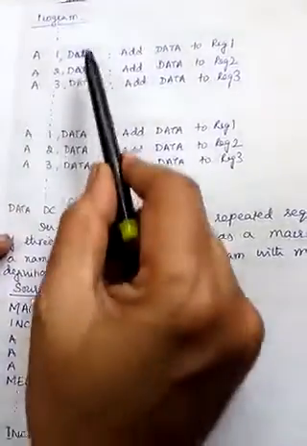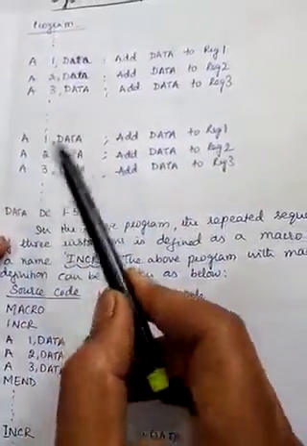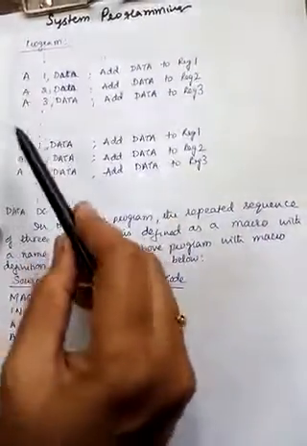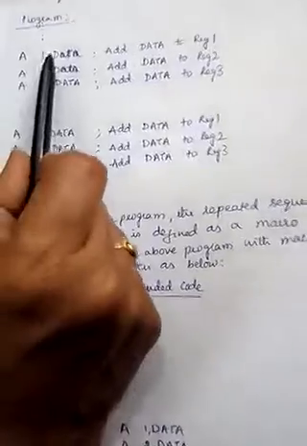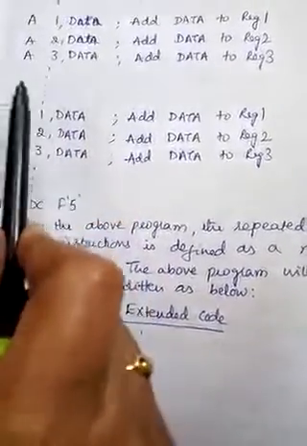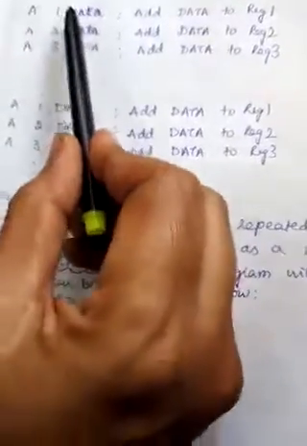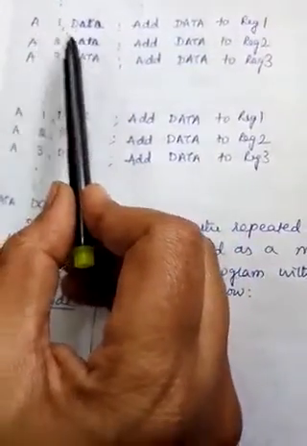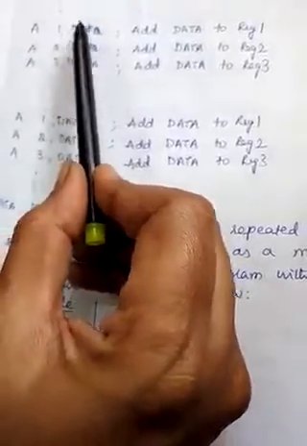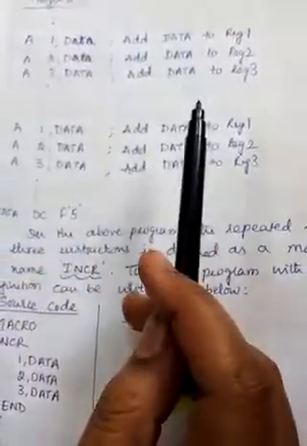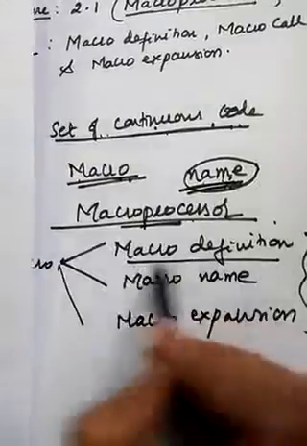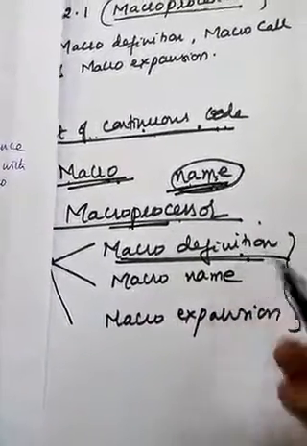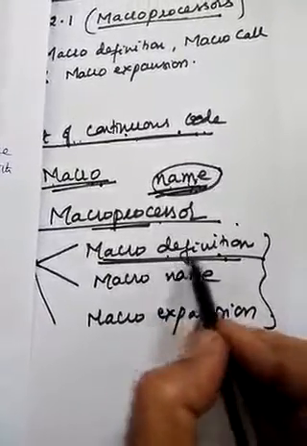Now let us write the same program by using this macro facility. Which are the instructions that are getting repeated? These are the three instructions. As a programmer, I have to define these three instructions, giving a name for the particular set of continuous code. We call this a macro definition. So who is going to do this? The programmer.